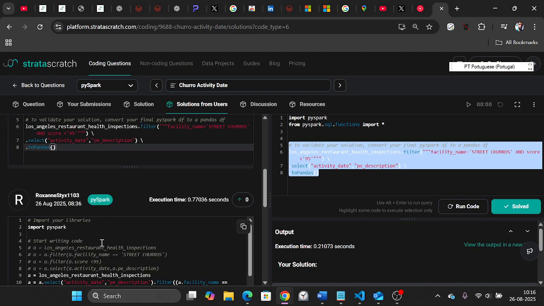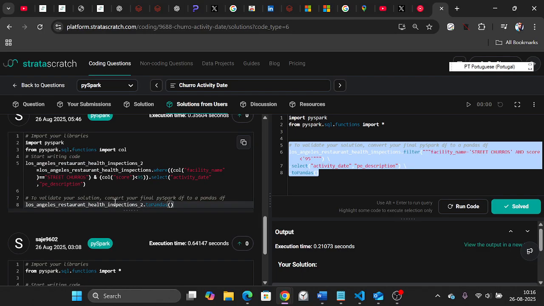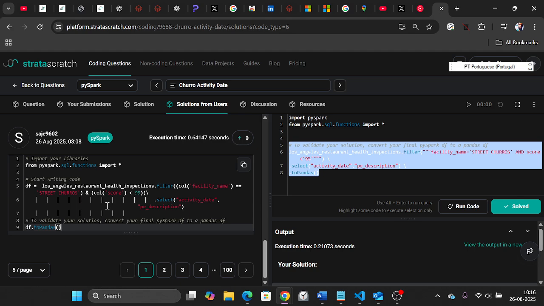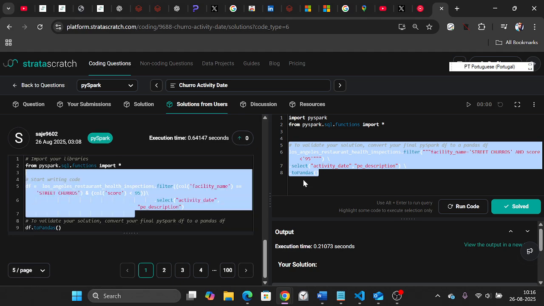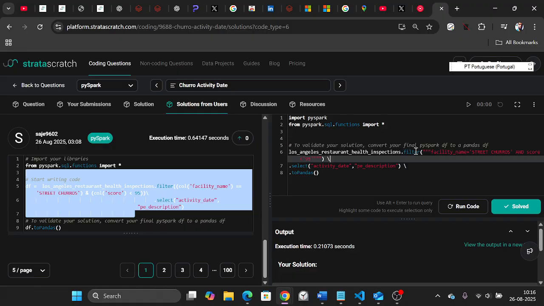This is me. But if you go down here, everyone is using this same syntax, making things complex. We have to remember those things, like column. If you're using column as a function rather than F.col, you're trying to call the column. So I think that the better way of doing PySpark is SQL style only. Once you do the filter, then you have to do only select.